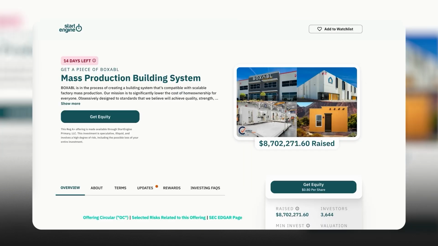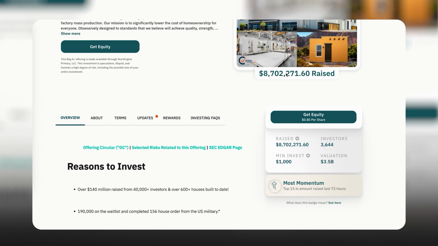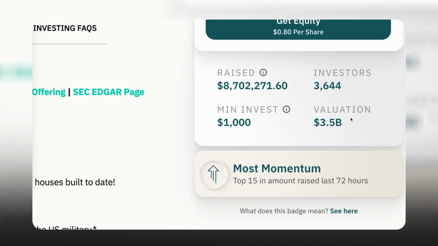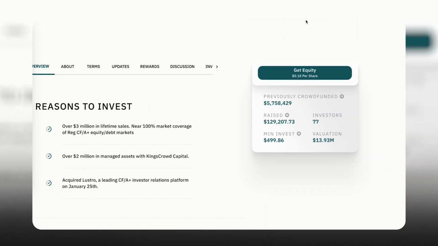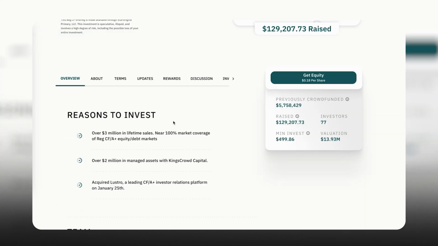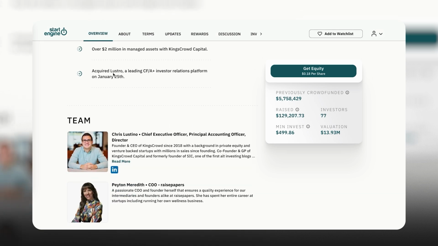If you just want to look at a comparison here, Boxabl has raised 8.7 million with this round, has 3,600 plus investors, more than 1,000 for the minimum investment, and a valuation of 3.5 billion. So valuations really change, and one thing you should be aware of as an investor is that the valuation is really important, because you're looking at this as an opportunity, and you need to ask whether it makes sense in terms of the price you're paying for those shares and what you expect the company to be worth in the future in order to get any kind of return on investment. In terms of the structure of this page, you have a couple of different reasons why to invest.